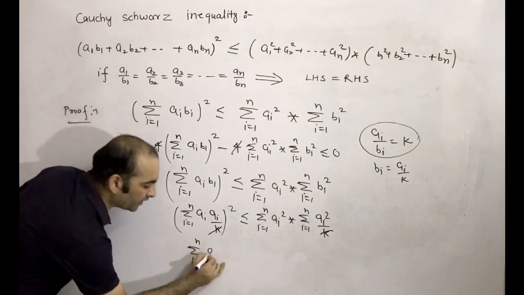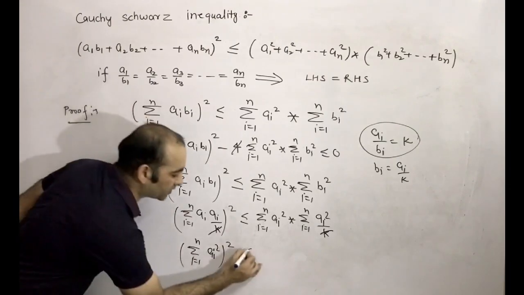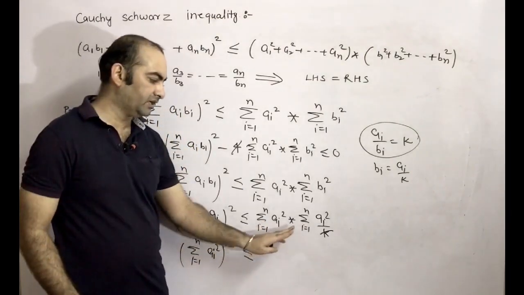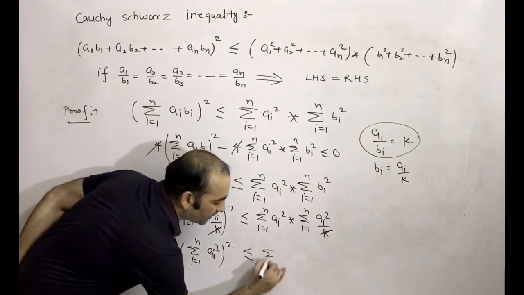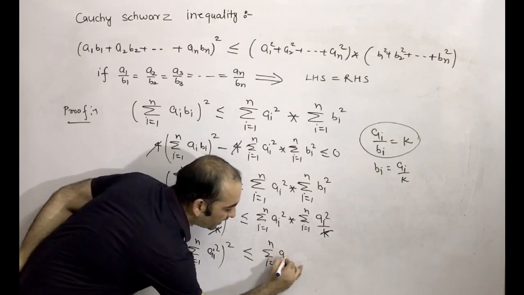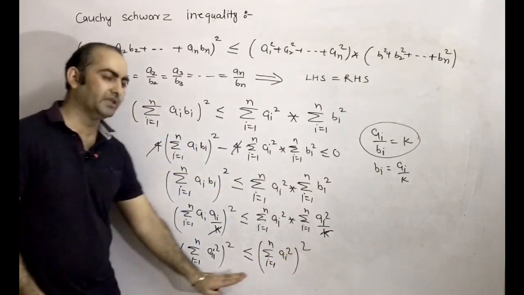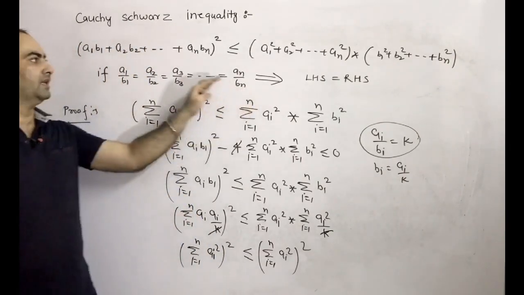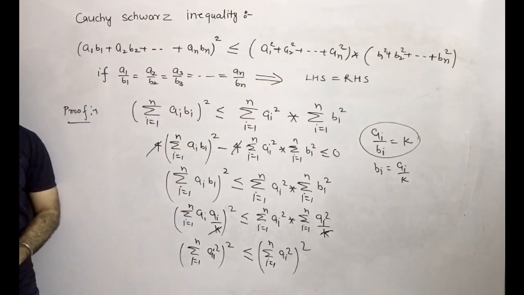So what will come? Sigma AI square to the whole square is less than or equal to, this side what will come? Sigma I equal to 1 to n AI square into sigma I equal to 1 to n AI square. So what will come? Sigma I equal to 1 to n AI square whole square. So we can say that these two are equal. So if these all are equal, then LHS equals RHS. So this is all Cauchy-Schwarz inequality.